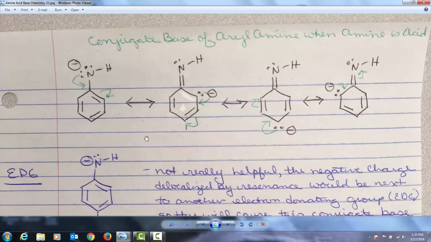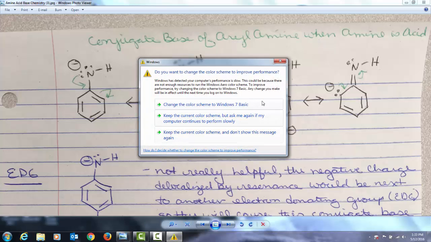And as I've drawn up here for you, you can see the resonance delocalization of the negative charge through the aromatic ring at the ortho and para positions.